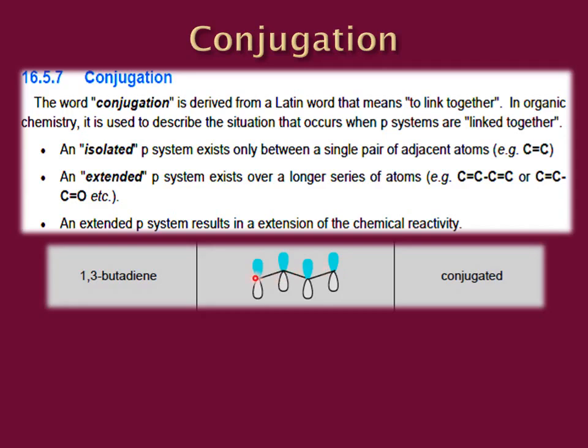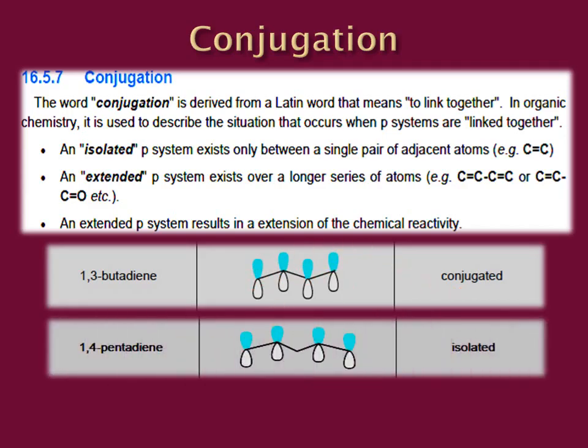Now let us see what is the difference between conjugated and isolated systems. The example of an isolated system is 1,4-pentadiene. The double bonds are present between carbon number 1 and 2 and the other one between carbon number 4 and 5. But these p systems are disconnected by this CH2 group which is present in the center. These p orbitals are no longer in conjugation because they are not in continuity. So this is an isolated system.